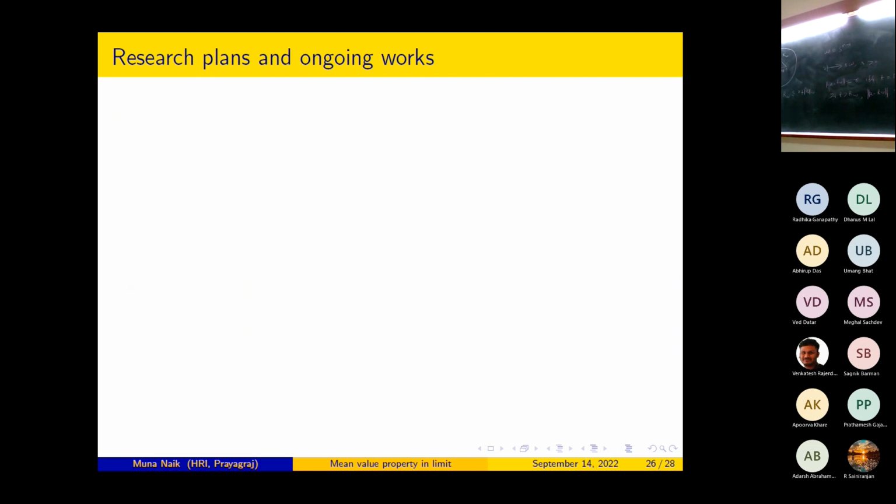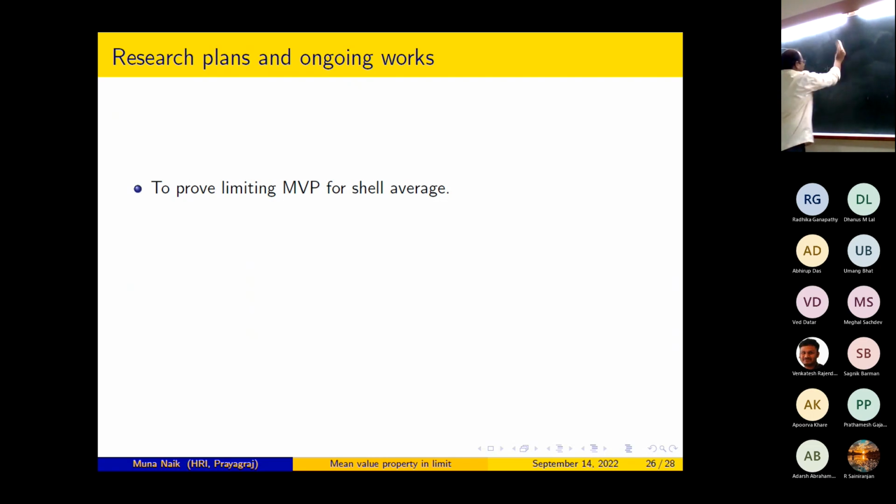I will finish with one more slide, on our research plans and ongoing work to prove the limiting mean value property for cell averages. I have told you that we have proved some results for cell averages where we assumed that the width of the cells lies between some constant numbers A and B, where A and B are fixed.